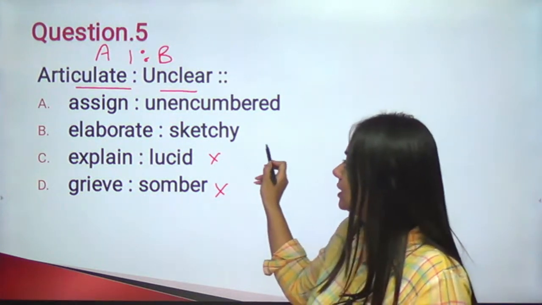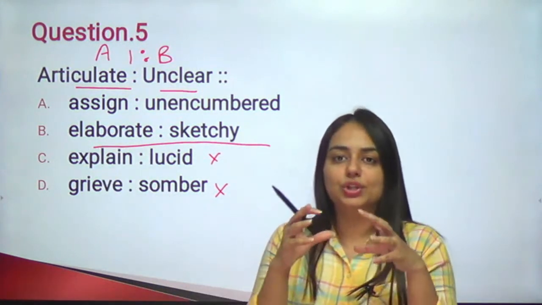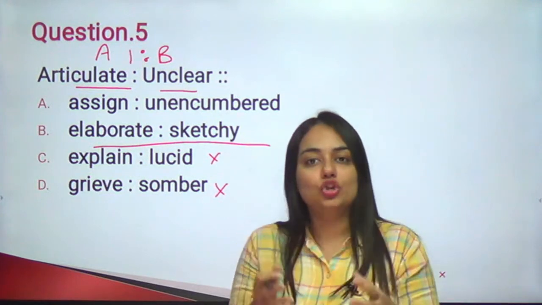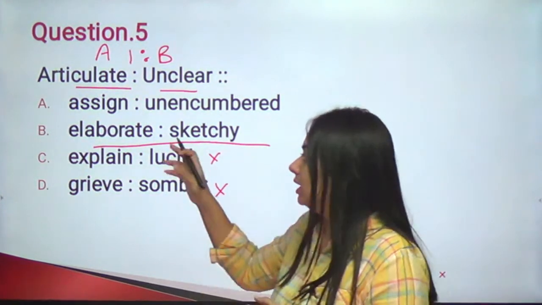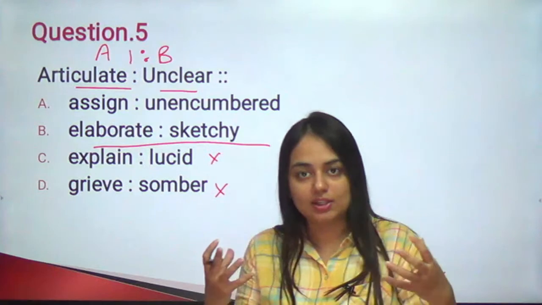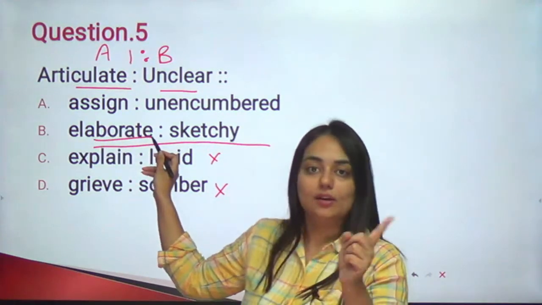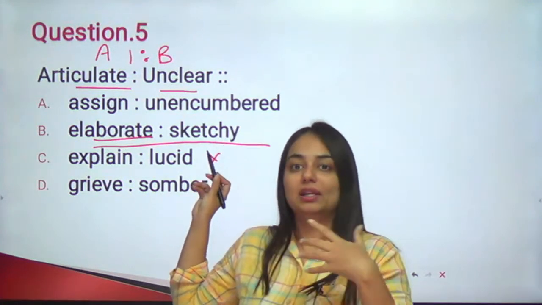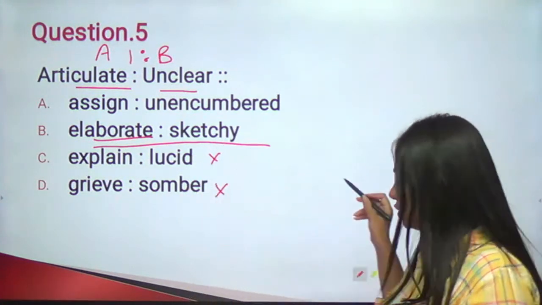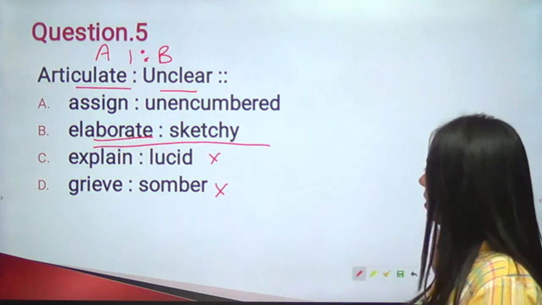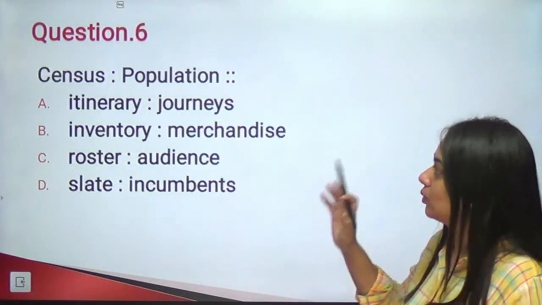So the only answer is elaborate and sketchy. Sketchy is something very short and precise. But elaborate is when something has been explained at length. So clearly, something that is elaborate will not be sketchy. It will be lengthy in its information and its treatment. Very nice, absolutely correct. You answered this question also.